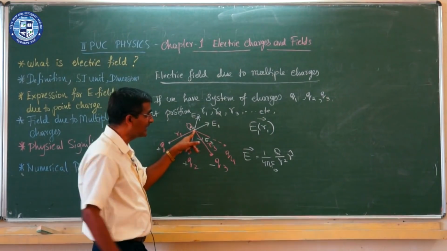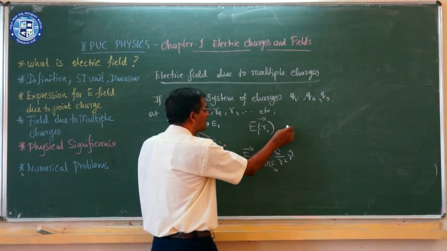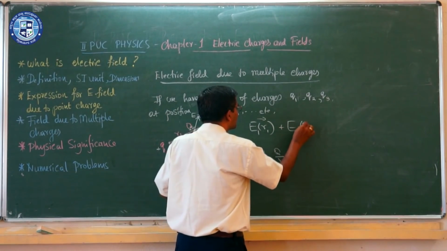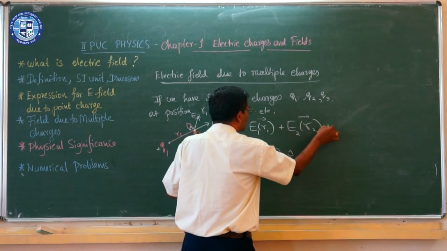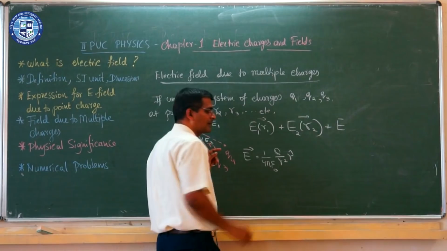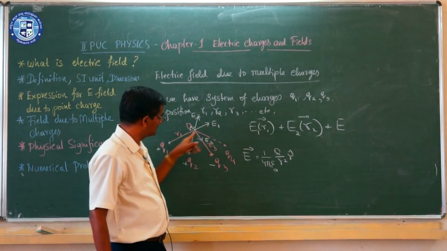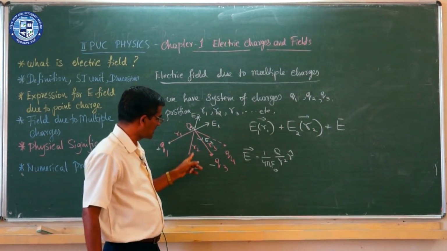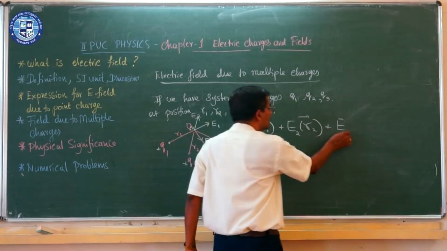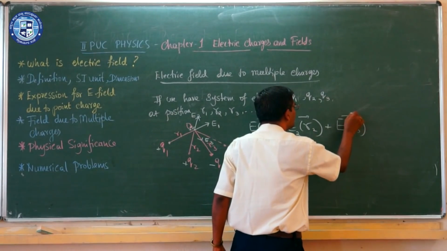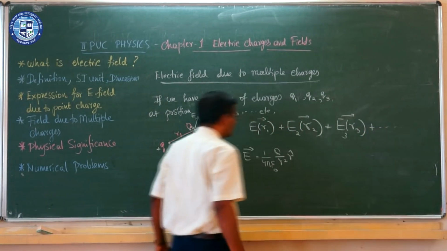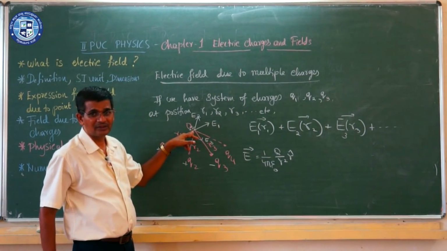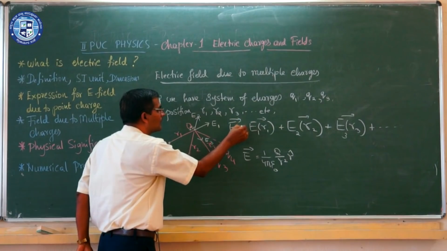Now I have to find the net or resultant electric field. Let us take the resultant electric field at this particular point as the vector sum of the electric fields produced by this number of charges. E1 is the electric field due to charge q1, E2 is the electric field due to charge q2, E3 is the electric field due to charge q3, and so on. Then we have to find the vector sum of all the electric fields, and that gives the net electric field at this particular point O.